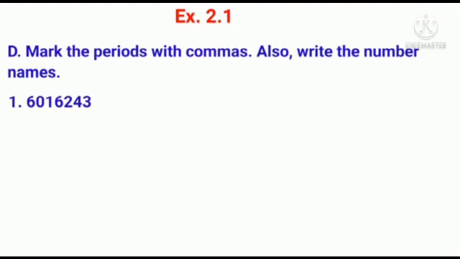We have already learned how to mark the period with commas. Yes, the first comma should be placed after 3 digits starting from the right and next commas after every 2 digits. In this question, 3 digits from the right are 2, 4, 3. That is ones period. Next 2 digits are 1, 6. That is thousand period. And the next 2 digits are 6, 0. That is lakh period. Let us read the number along with its period.